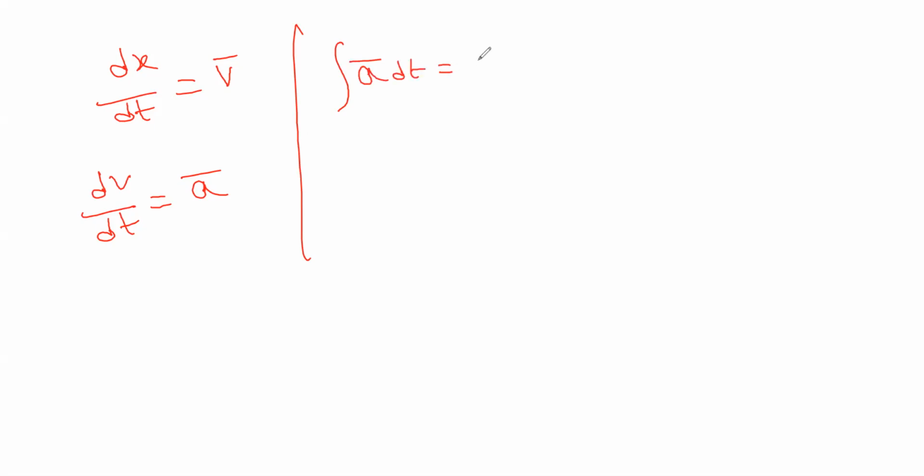Integration of acceleration gives velocity. That is v.